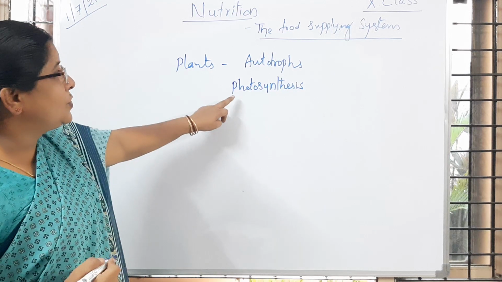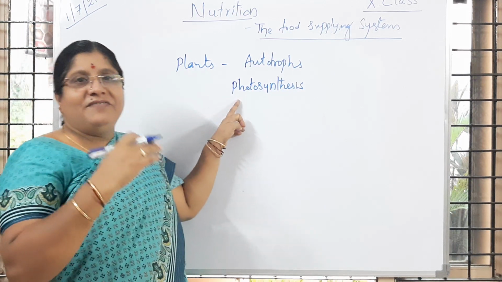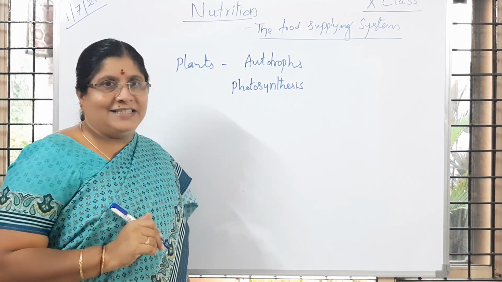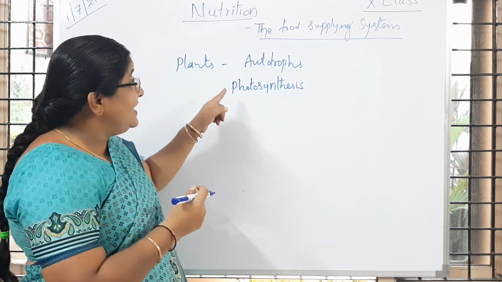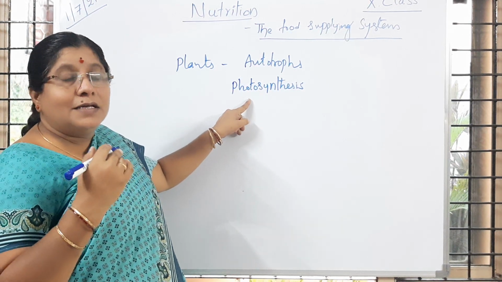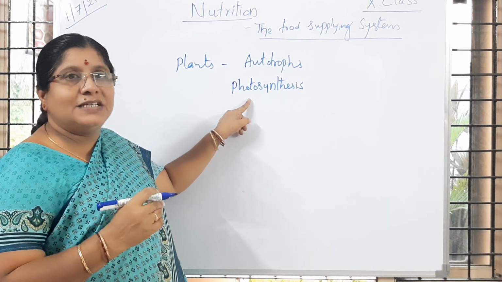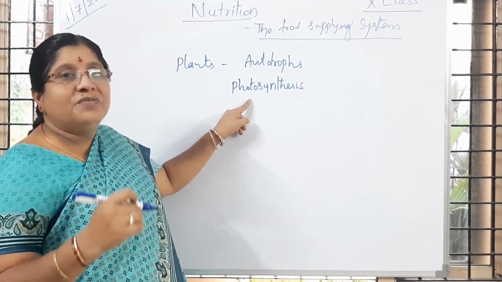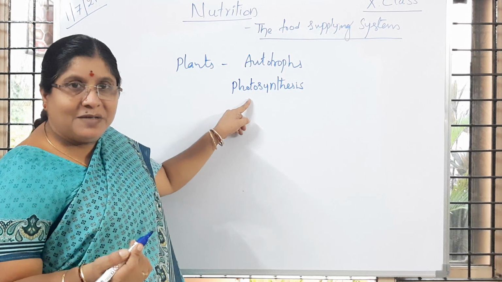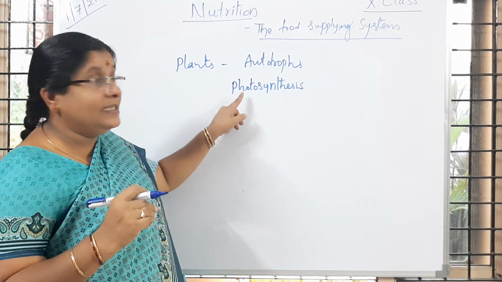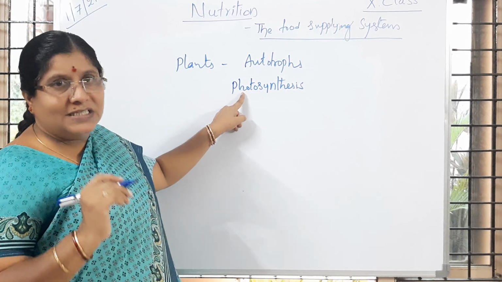What do you mean by photosynthesis? In the previous class you learnt that preparation of food by the plants is called photosynthesis. You learnt that, no, children? In 10th class, in detail, you are going to learn what substances are needed for photosynthesis, what the end products are, and what happens to them, where they will be transported or stored. All that we are going to discuss in detail in the process called photosynthesis.